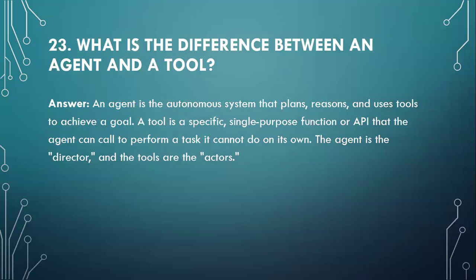Moving to question number 23. What is the difference between an agent and a tool? An agent is an autonomous system that plans, reasons and uses tools to achieve a goal. A tool is a specific single purpose function or API that the agent can call to perform a task it cannot do on its own. The agent is the director and the tools are the actors.